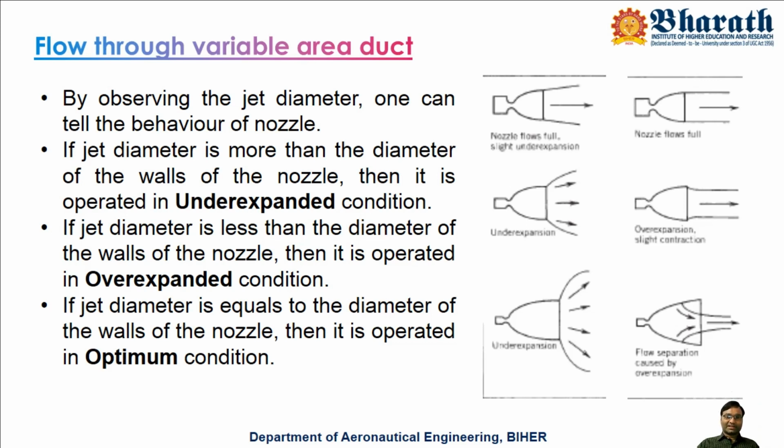Most of the time we will see that the nozzle is in underexpanded condition, because in underexpanded condition only, since the jet is expanding beyond the nozzle, during its expansion the pressure will push the nozzle. That means it will induce thrust into the nozzle. So this is the most preferred condition during launching of rockets, and the same condition applies for converging nozzles also.